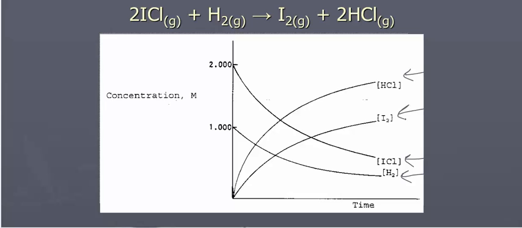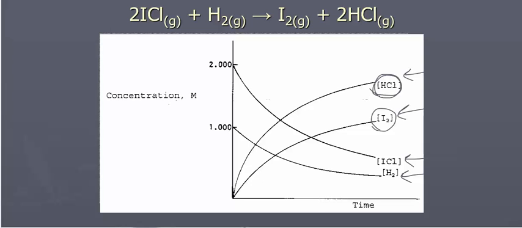But notice what happens if I compare HCl to I2. HCl forms at a quicker rate, and that's because there are 2 moles of HCl formed for every 1 mole of I2. So the reason HCl forms quicker is because 2 moles compared to just 1 mole for I2 in the balanced chemical equation.